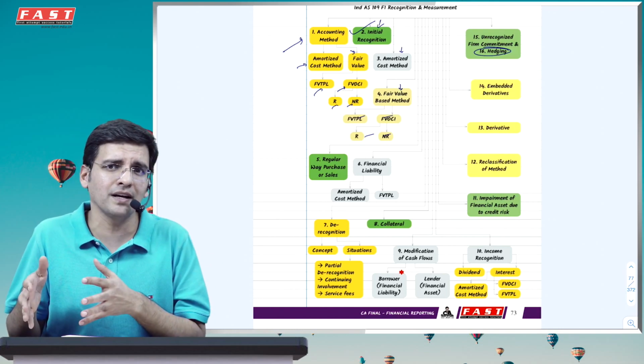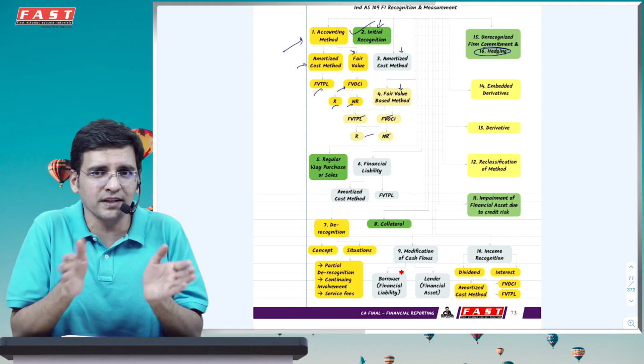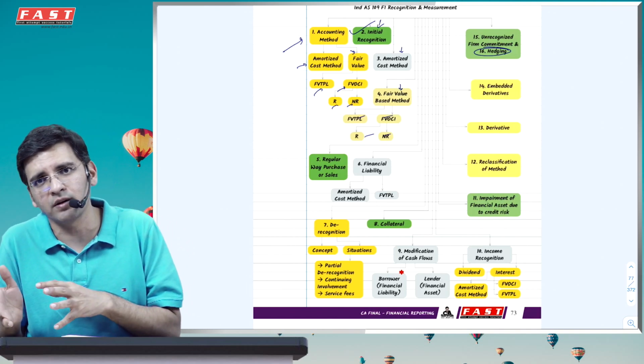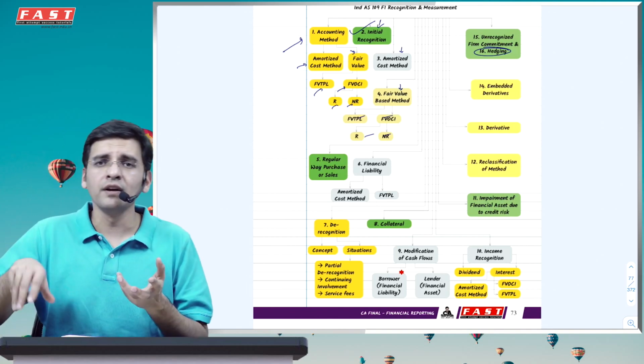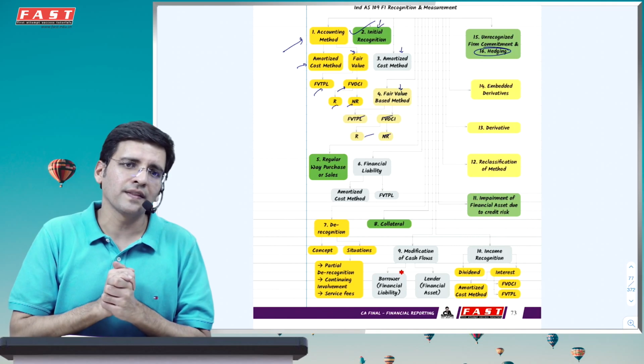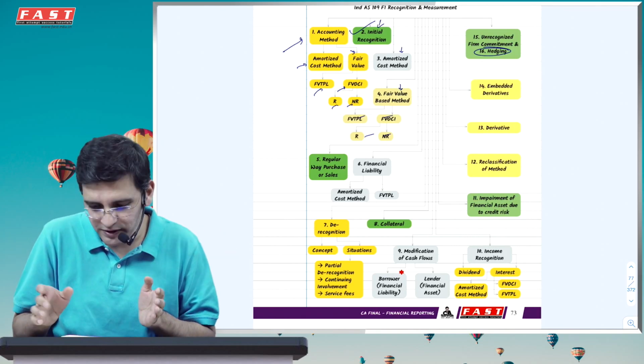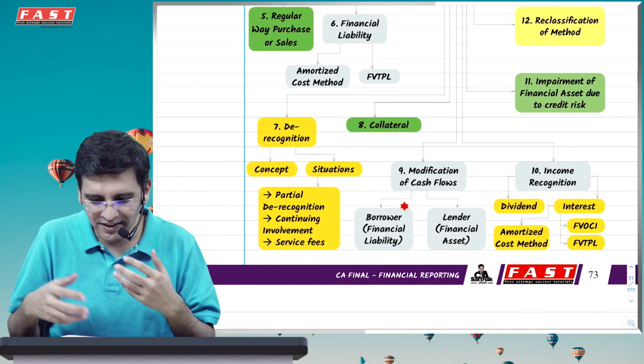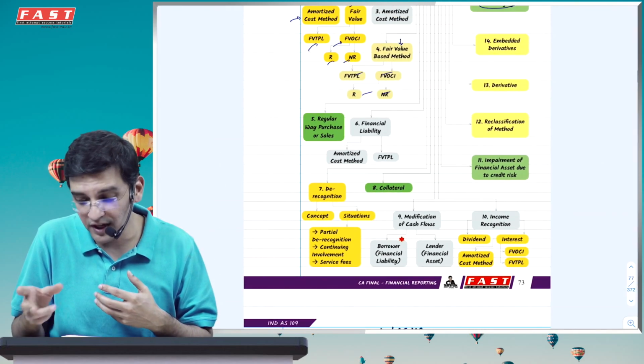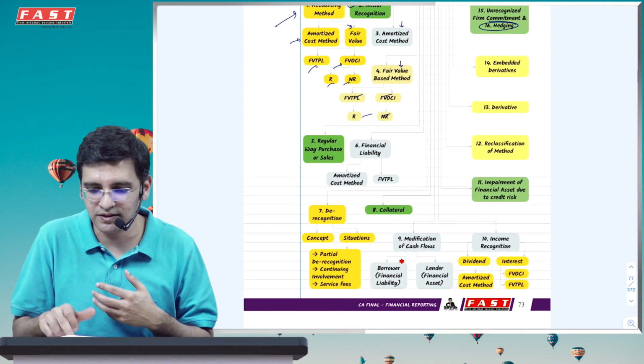Financial liabilities are primarily cost based. Once we study these methods, we'll simultaneously study how to account for financial liabilities also when we see the accounting portion. That will give you a complete idea of how to apply these methods. Then we'll have to come to the special topics, like derecognition, collaterals, modification of cash flow, which is very important, income recognition, and embedded derivatives.